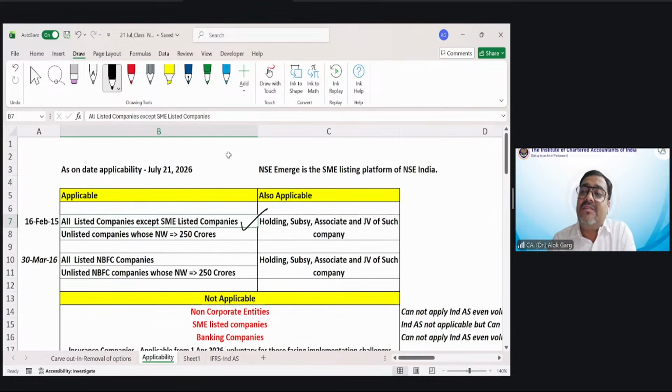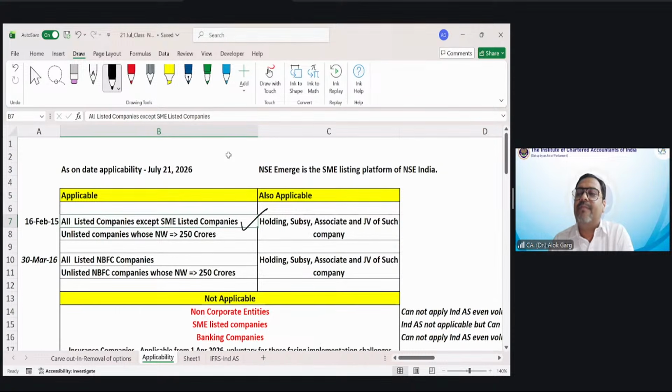Reliance being a large listed company, Ind AS is applicable to Reliance. Now Reliance has a lot of subsidiaries, associates, and joint ventures, and these could be small entities also. Private limited, every entity is not a listed entity, or every unlisted entity's net worth is not more than 250 crores, right? So Reliance may have a lot of small companies in the group.